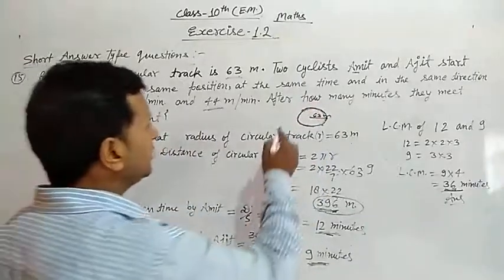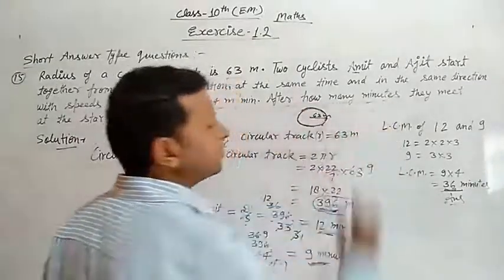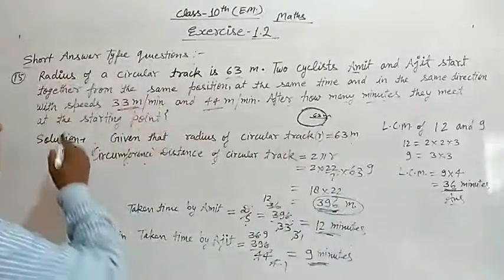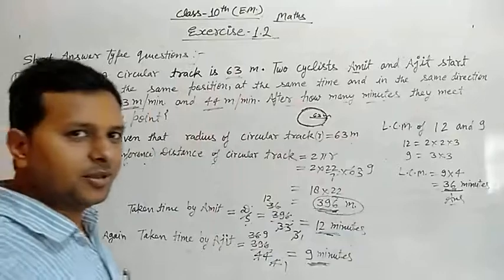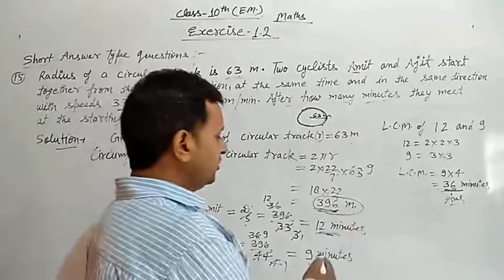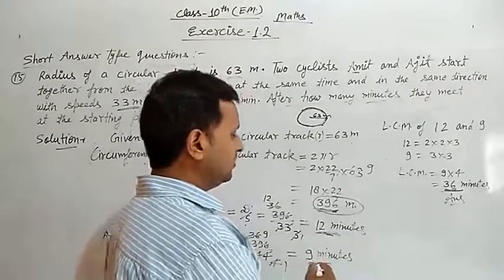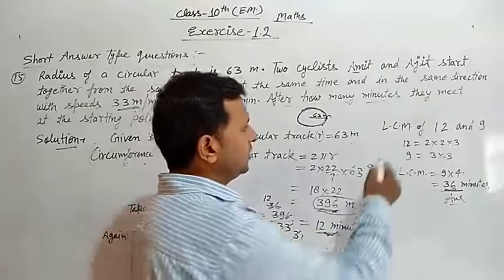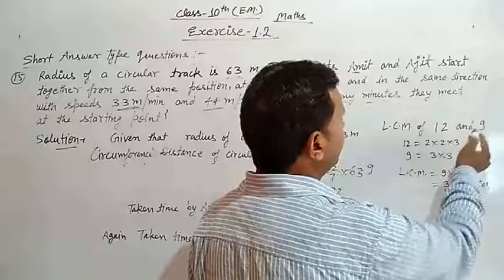So the question is, after how many minutes do they meet at the starting point? It means we have to find the LCM of both, 12 minutes and 9 minutes. We take the LCM of 12 and 9.